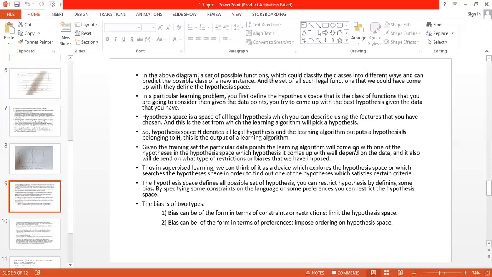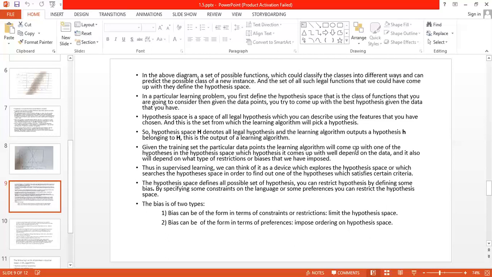So bias is of two types. Bias can be in terms of constraints or restrictions, which limit the hypothesis space, or bias can be in the form of preferences, which impose an ordering on the hypothesis space. Means you can check if a learning algorithm considers the first hypothesis, how many data points are going to be classified well.